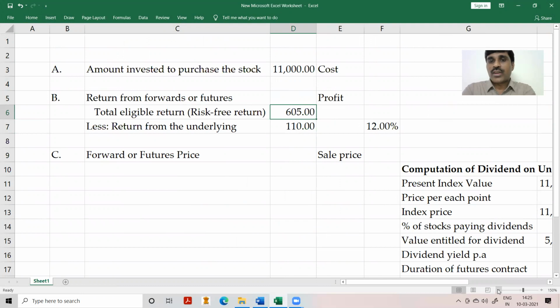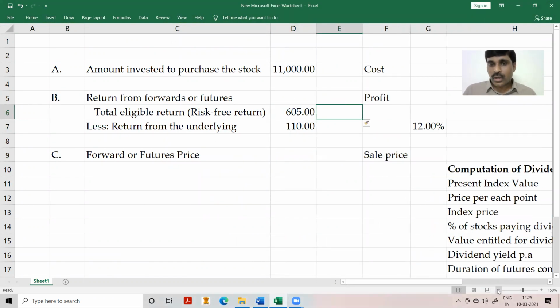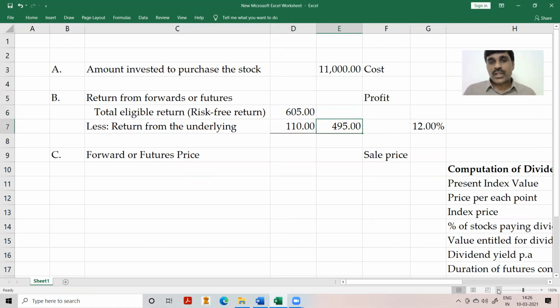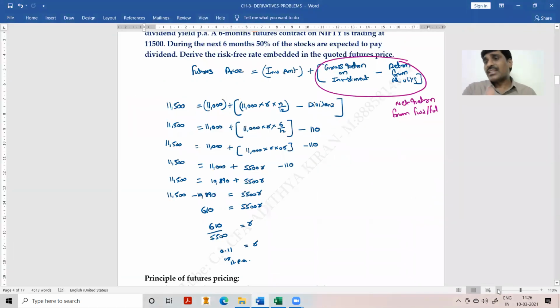Out of that 605 return, 110 I am already getting from the underlying. So the balance I should get from the futures contract is only 495. So this will be 11,495. What they have given is 11,500. That is a rounding error, because here we have taken 11% as a round figure.